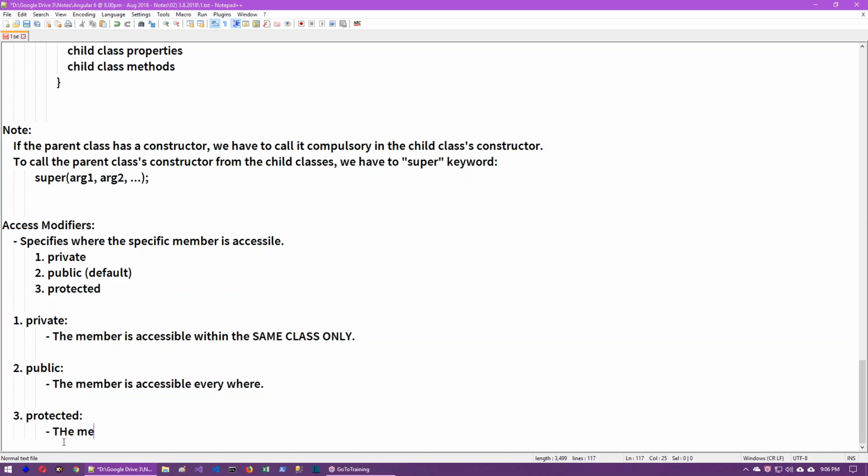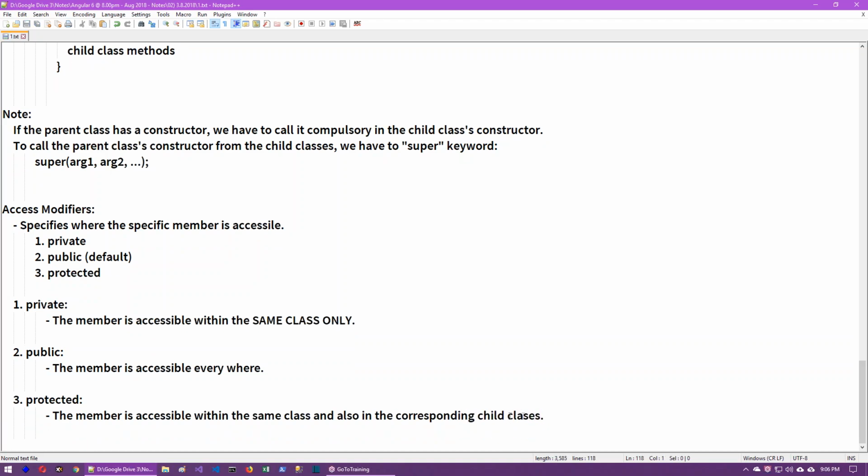Protected means the member is accessible within the same class and also in the corresponding child classes. So within the same class we can access protected members and also in child classes, but not in other, non-child classes.